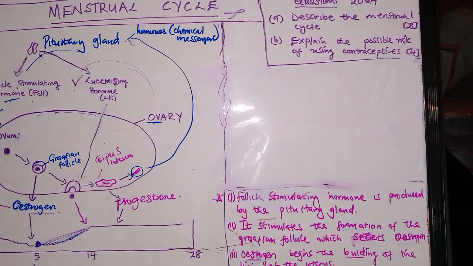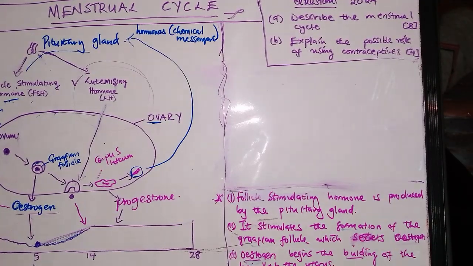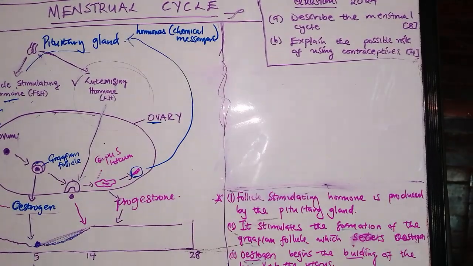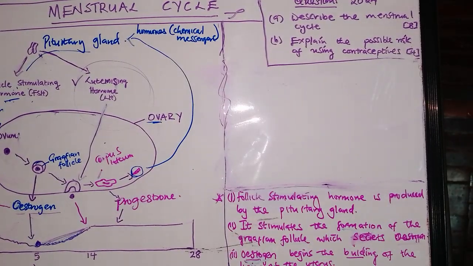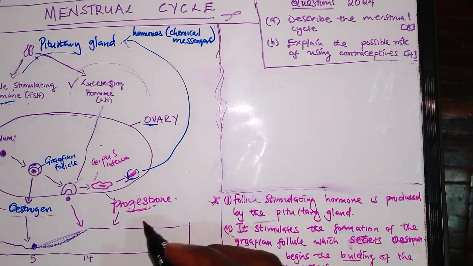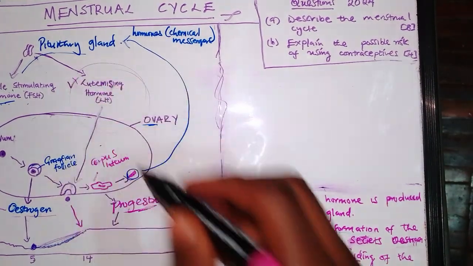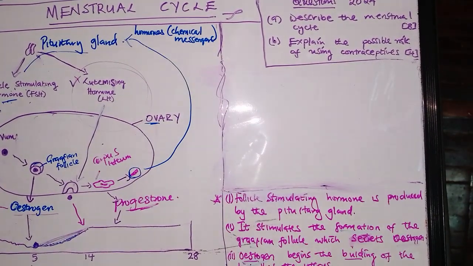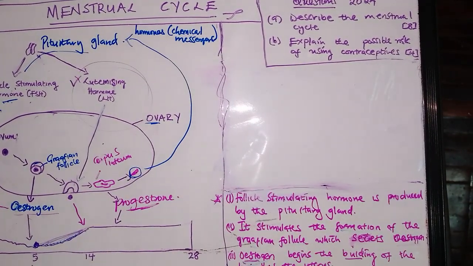So it also inhibits the secretion of FSH and LH. What are we saying? So now, once progesterone is produced, this will inhibit both of these. It will tell them to stop producing. Let's wait for what? For fertilization to occur.